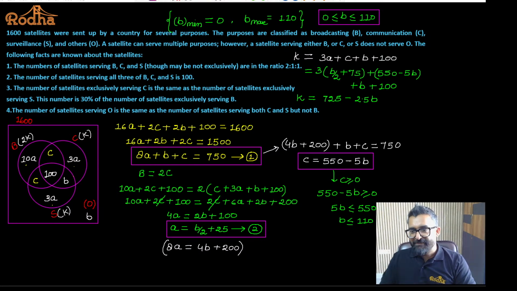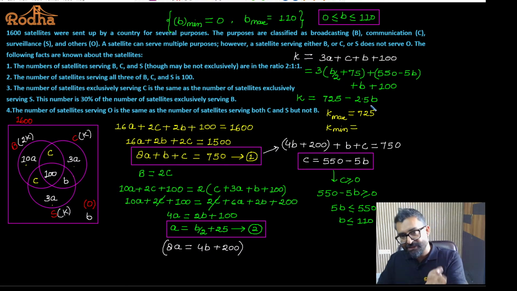Fine. So if I look at this data, what is the value of B I can generate? If B is 0, K maximum will be 725. And K minimum will be 725 minus 110. If I put the maximum value of B here, 110 into 2.5.